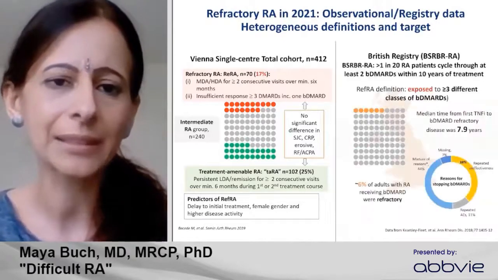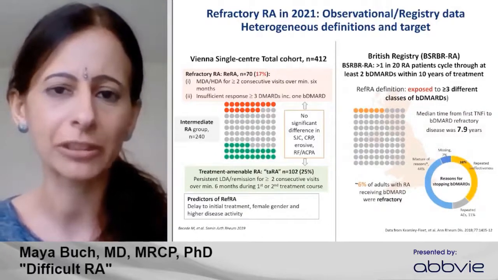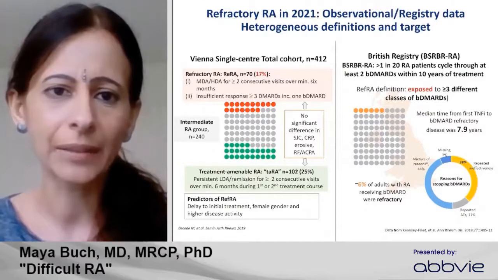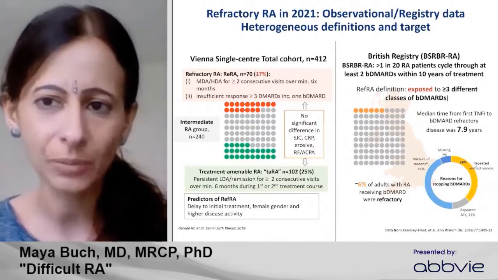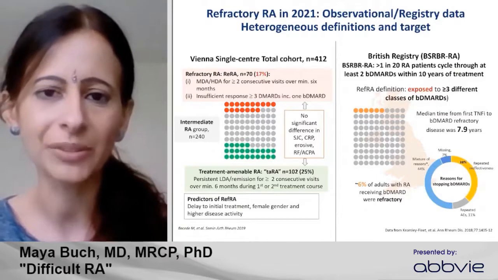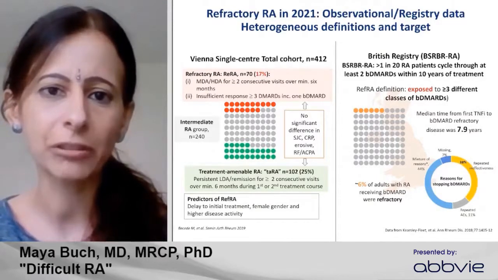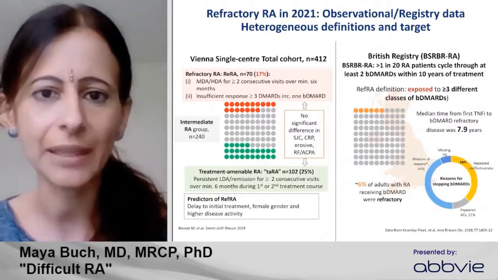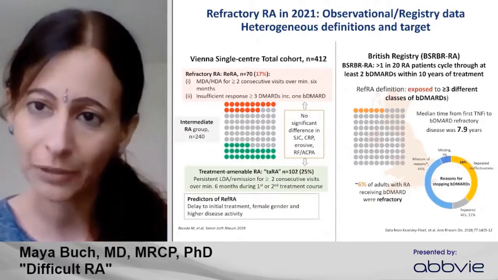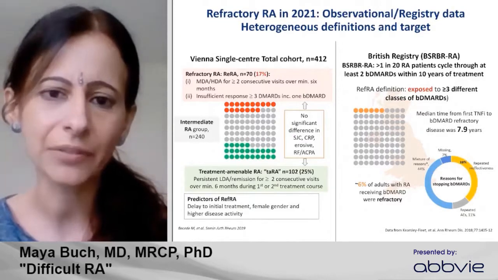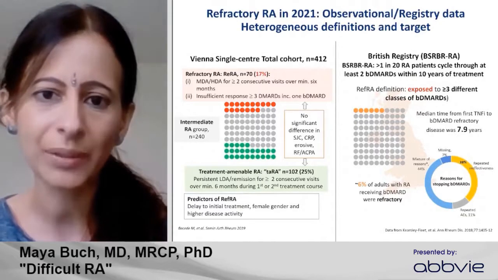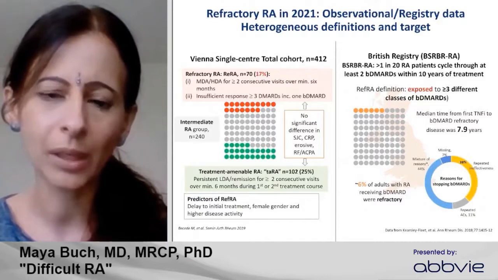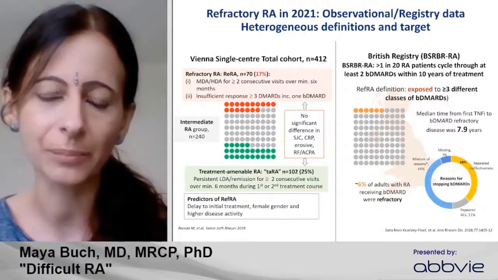There's similarly been another study by the British Registry, a biologic registry in rheumatoid arthritis, in the UK. This study looked at patients who'd started TNF inhibitors, and 1 in 20 patients was cycling through at least 2 biologic DMARDs within 10 years of treatment. The definition they employed here for refractory RA was exposure, not necessarily failure, exposure to at least 3 different classes of biologic DMARDs. And we can see here the reasons for failure were multiple. Most of the patients had a mixture of reasons, intolerance, inefficacy, but with a sizable proportion in whom repeated inefficacy was observed, up to 40%.